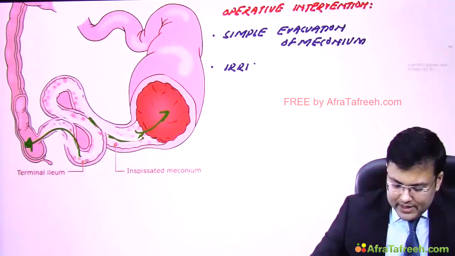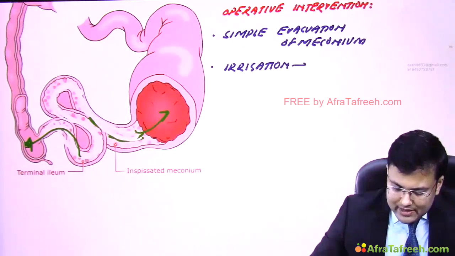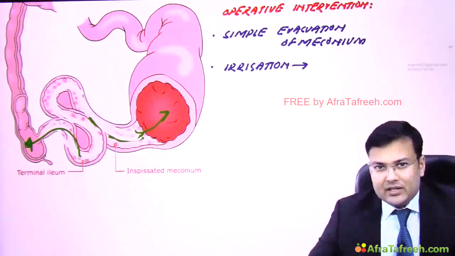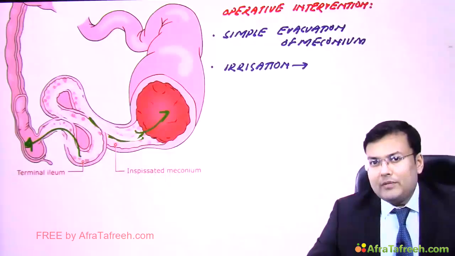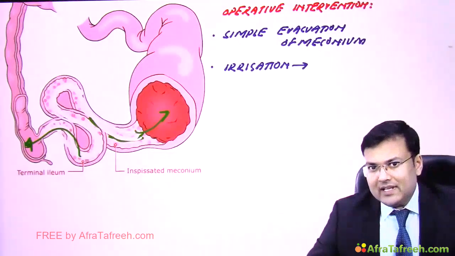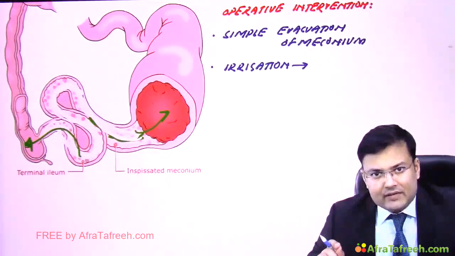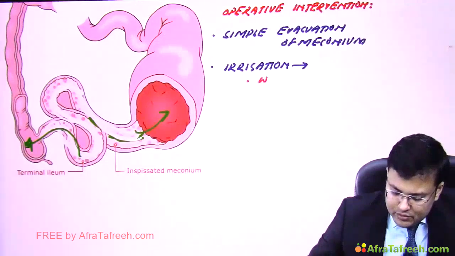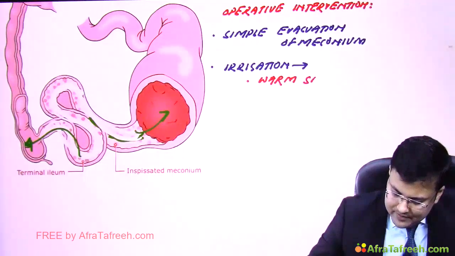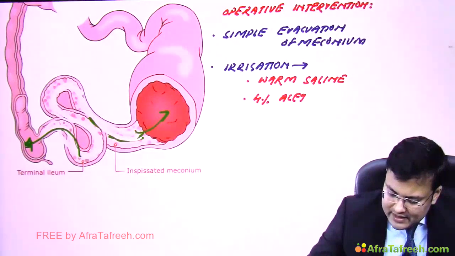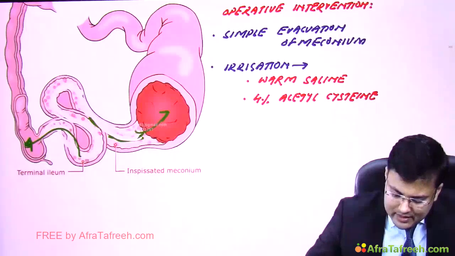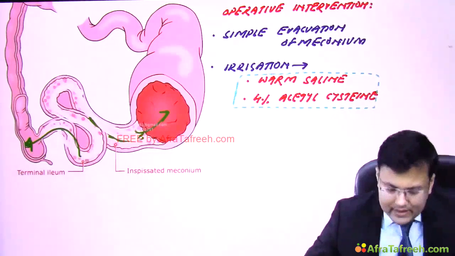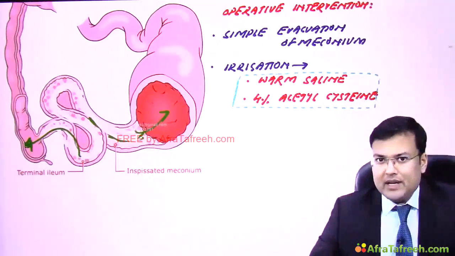So we perform irrigation of both proximal and distal part of bowel, and for this irrigation either we use warm normal saline or we use 4% acetylcysteine. You have to remember the percentage of acetylcysteine. So what are the fluids used? Either we can use warm saline or we can use 4% acetylcysteine. This question was asked 2 to 3 times in various entrance exams. Clear? So this is how we manage the patients of simple meconium ileus.